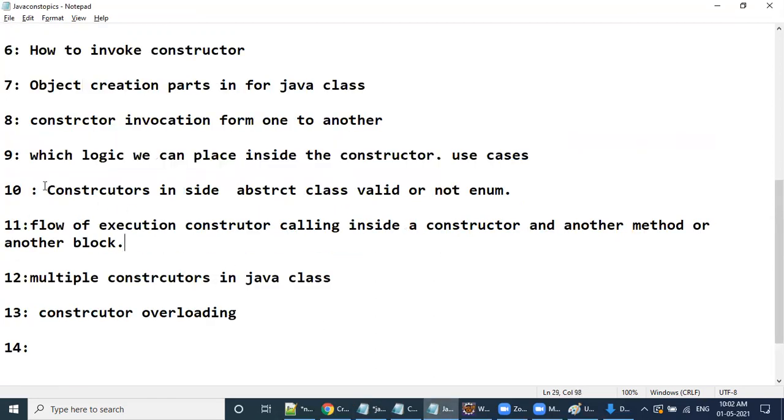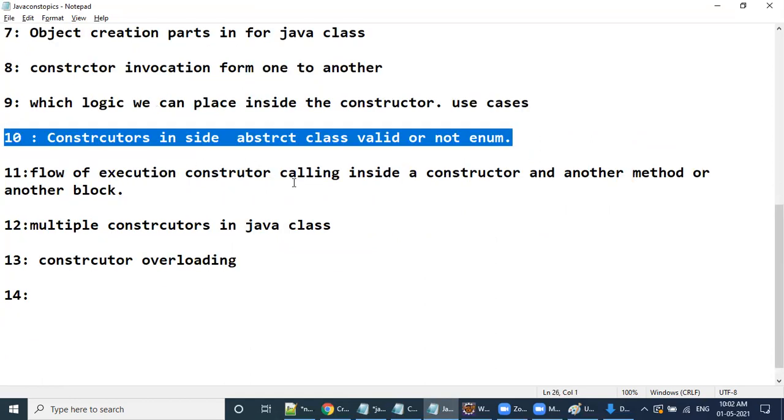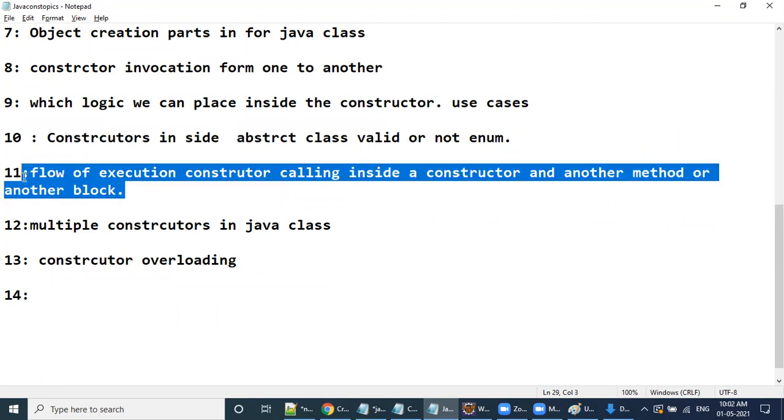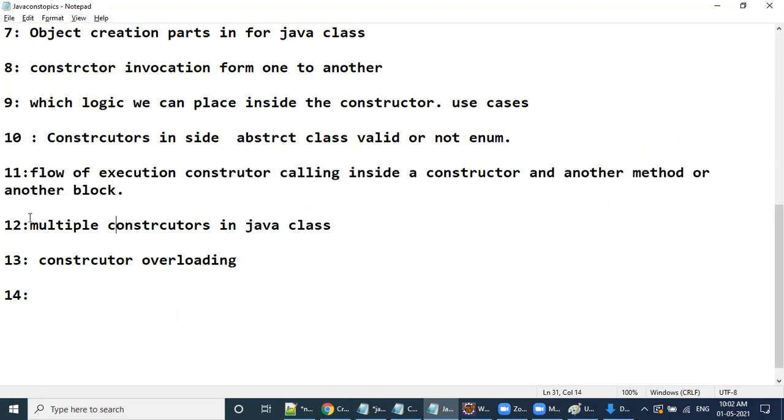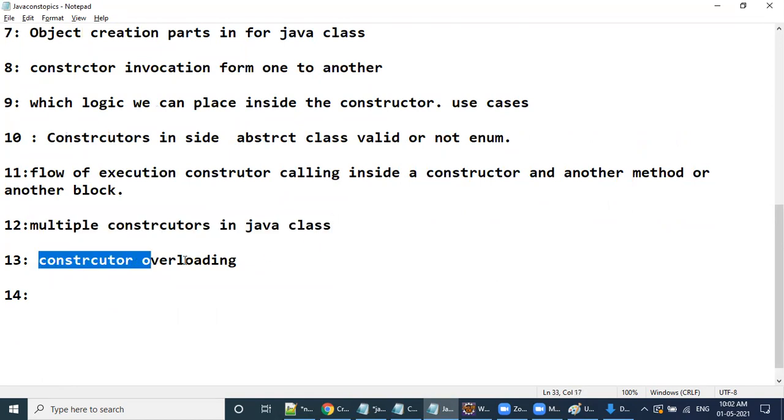Now, constructors inside an abstract class or an enum, valid or not? That we will discuss later. Now, flow of execution: a constructor calling another constructor, and a method or block. We have seen this also. Now, multiple constructors inside a Java class, that is fine. Now, constructor overloading, I'll discuss once we have covered overloading.